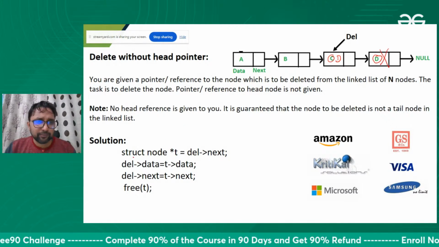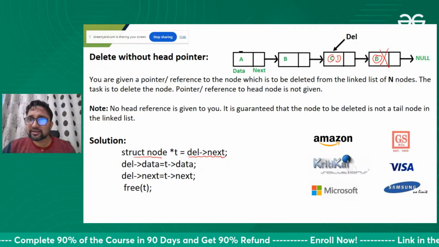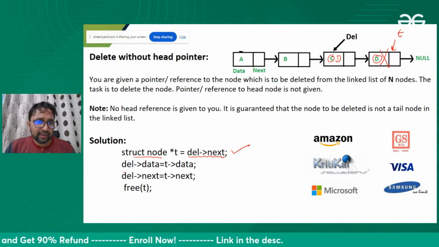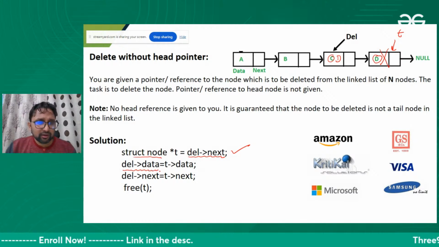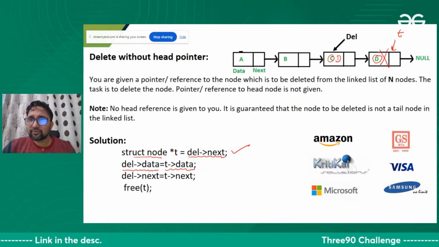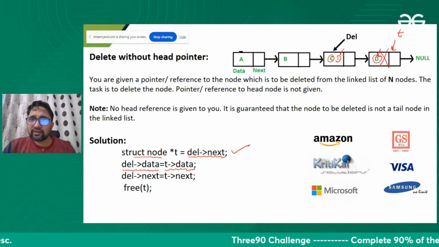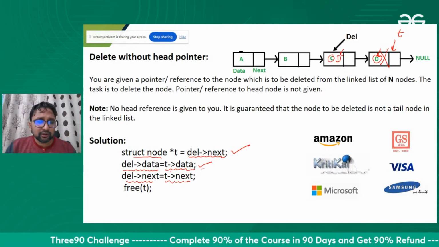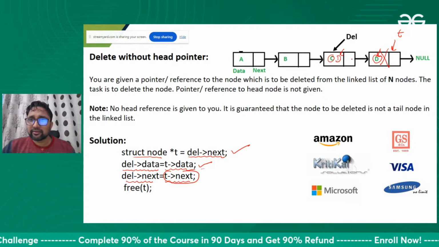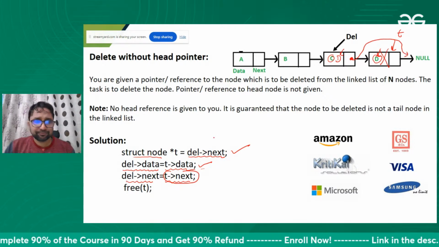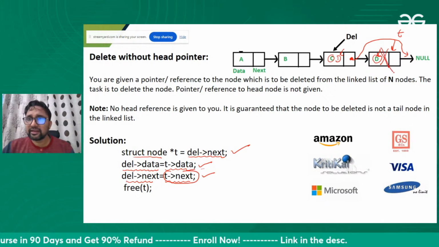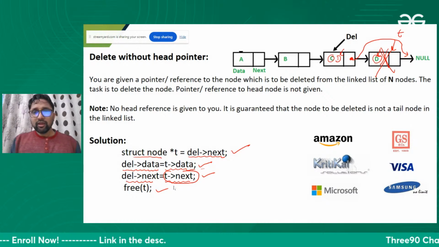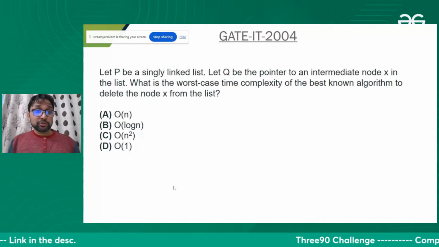So what we are doing simply here, we are taking the address of this node del next in a temporary pointer t, fine. And after that, we are shifting the data. We are taking the data from here and copying it here in this statement. And after that, we are connecting this with the next of this, and then we are freeing this space. That's it. Okay, fine. Let's solve the question related to this itself.